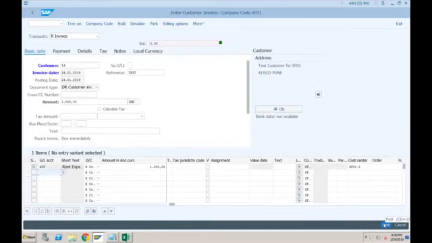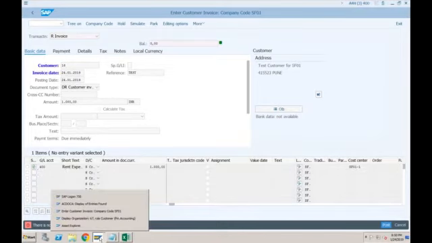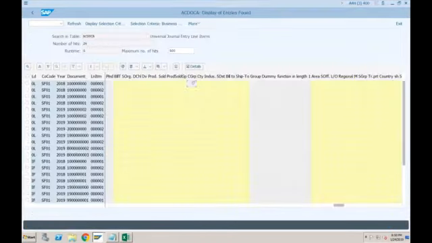Okay, the item category error is fine because this is document splitting related. So let me go to SPRO.